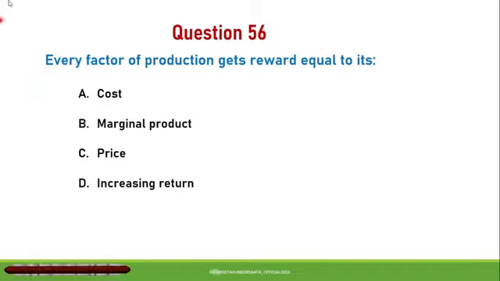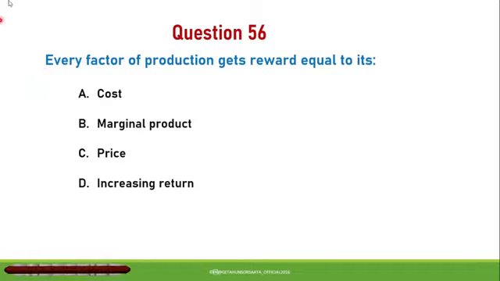So the correct answer for this question is, in general equilibrium theory, the economy has reached Pareto optimality when no one can be made better off without making someone else worse off. So this is the correct one.